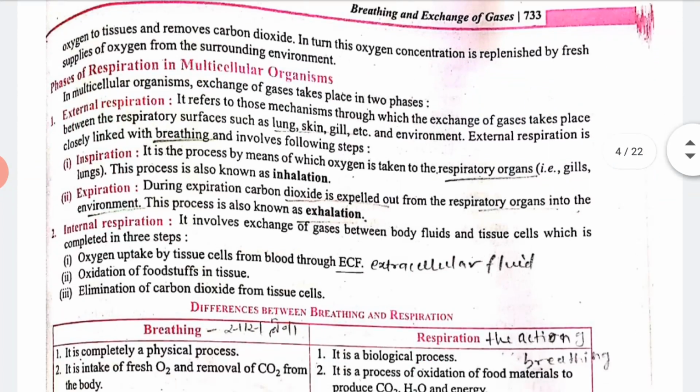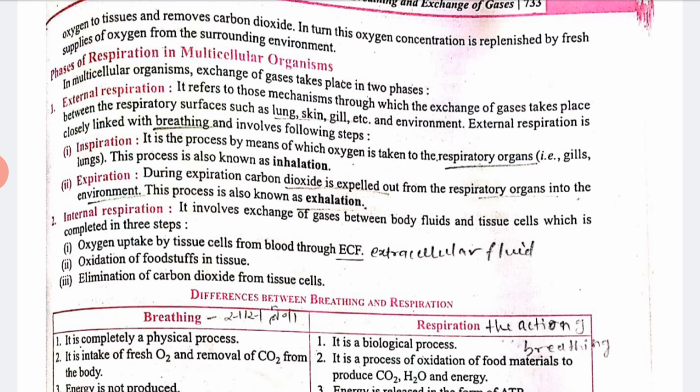Now there are many phases of respiration in multicellular organisms also, like external respiration and internal respiration, which takes place in multicellular organisms. When we talk about external respiration, it means the mechanism through which exchange of gases takes place between the respiratory surfaces such as lungs, skin, gills, etc.